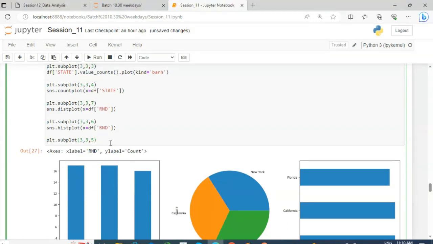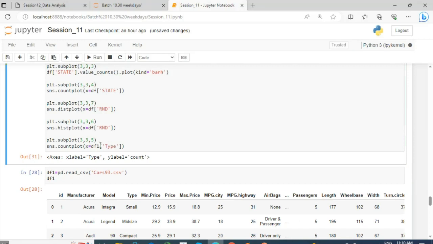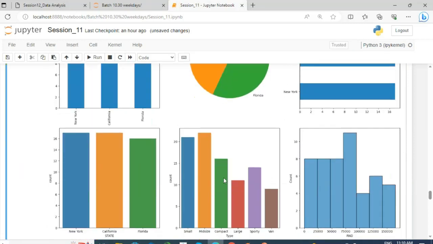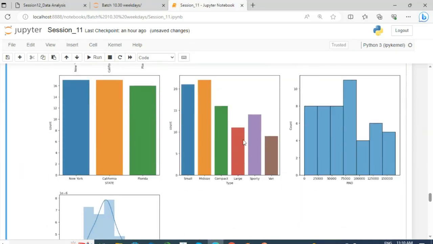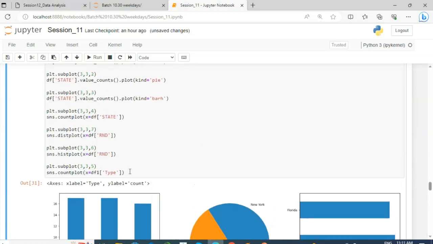Then sns.countplot, and in the count plot df1, x is equal to df1 of type. So this is your 5th graph. So in this way we can generate various graphs in our subplot.